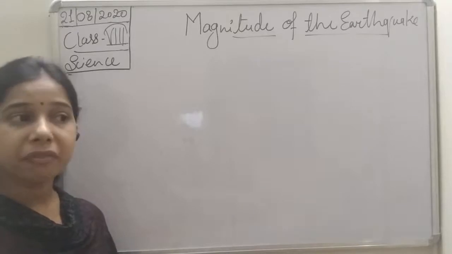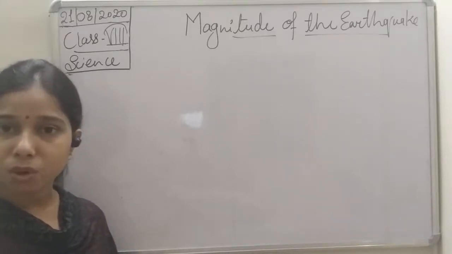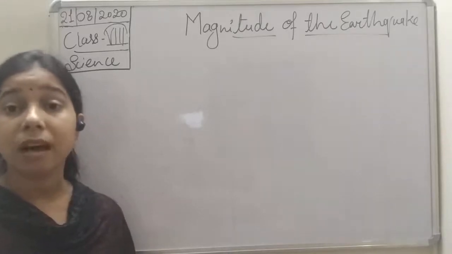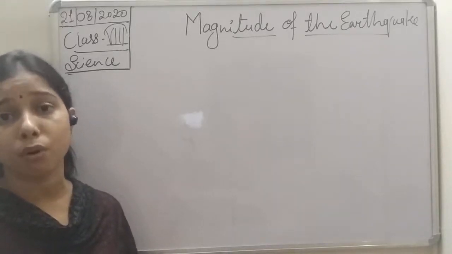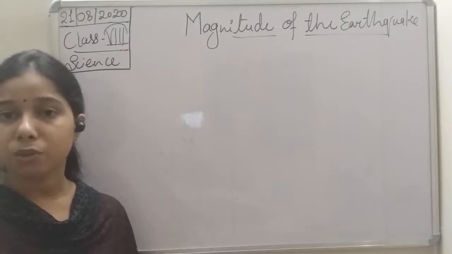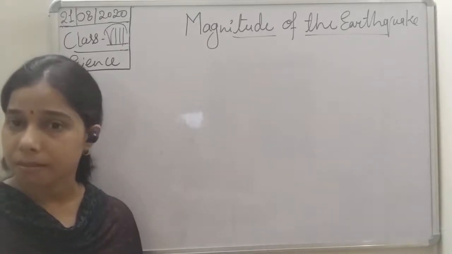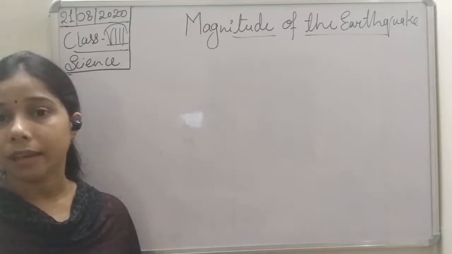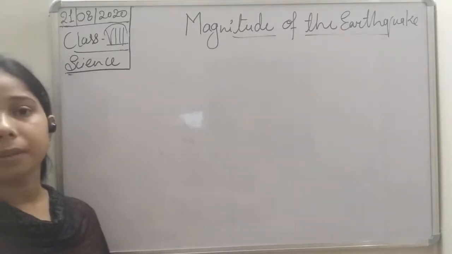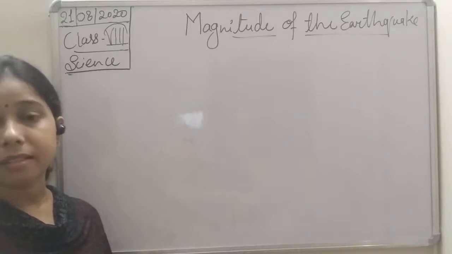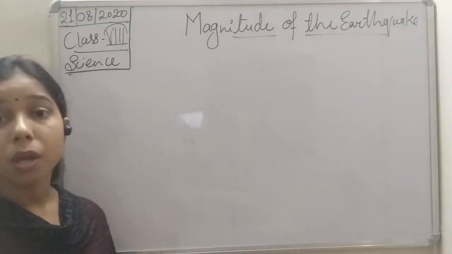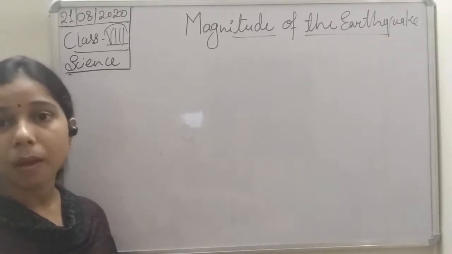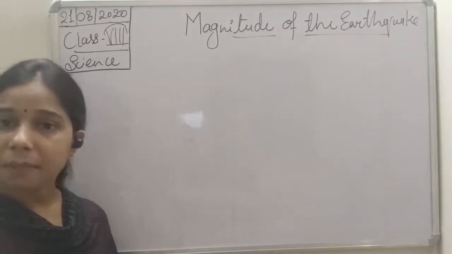Not only this, students, we discussed seismic zones or fault zones. Seismic zones or fault zones are the areas which are more prone to earthquake, like in Rajasthan or in many places of Gujarat or in the Indo-Gangetic plains. All these areas are known as fault zones because the chances of earthquake will be more there compared to other places.